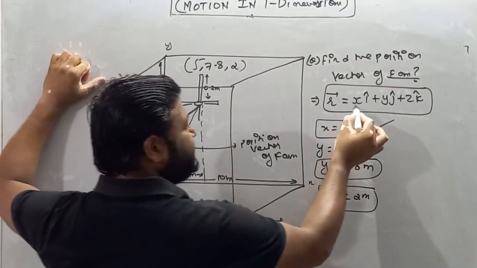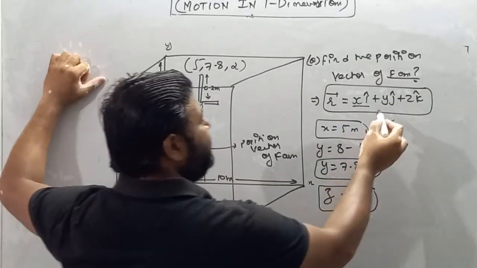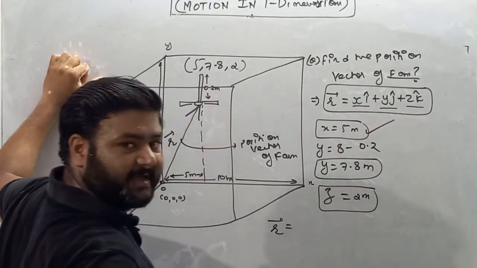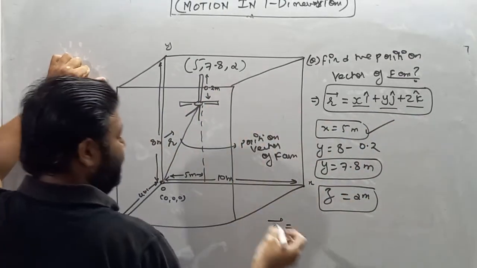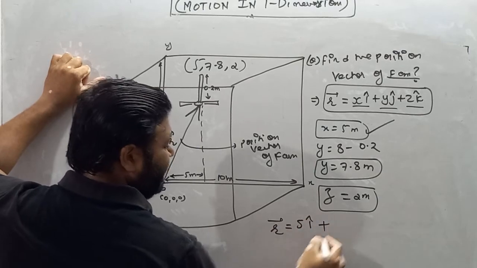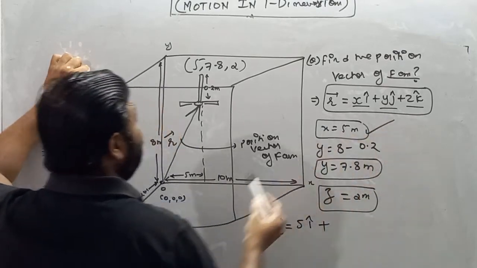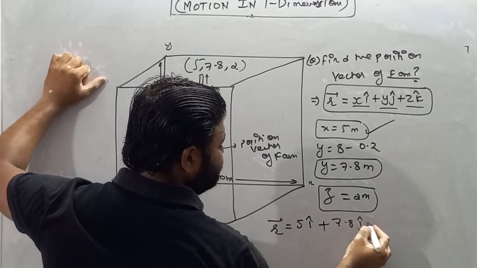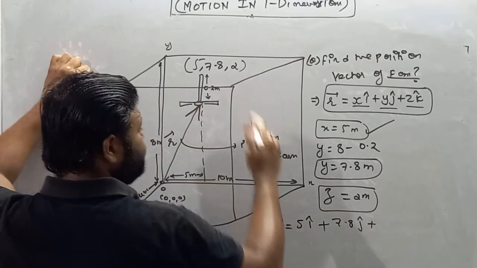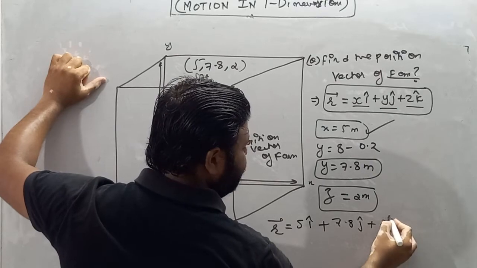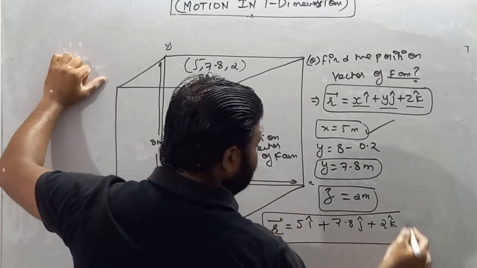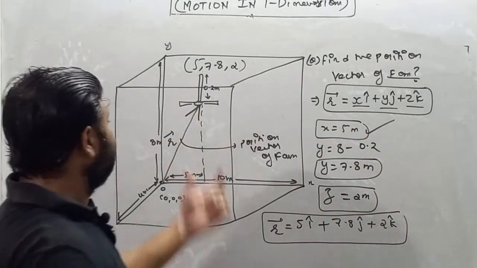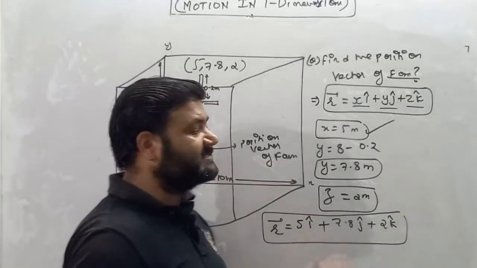The formula of position vector is xi cap plus yj cap plus zk cap. So the coordinate of the fan along x is 5, so I'll write 5i cap, plus the y coordinate 7.8j cap, plus 2 as the z coordinate, so 2k cap. So this is the position vector of this fan in this scenario.